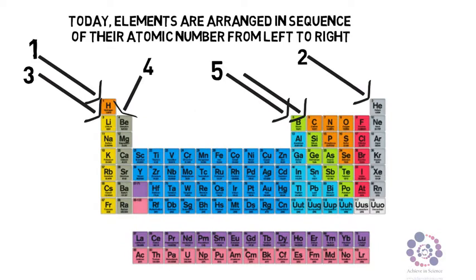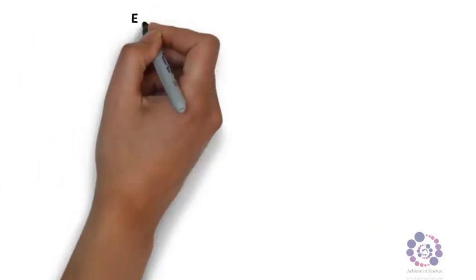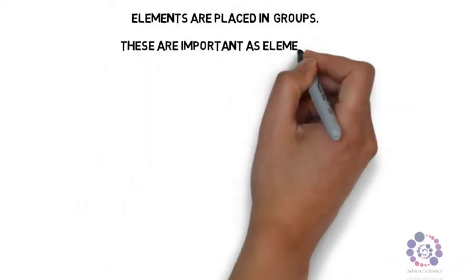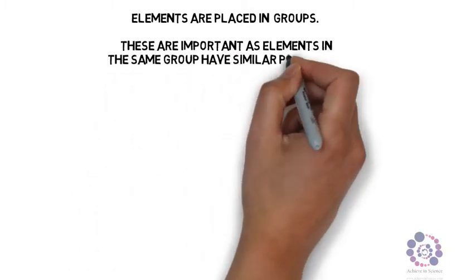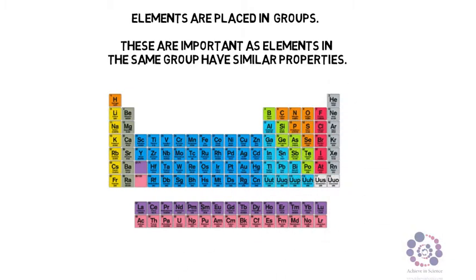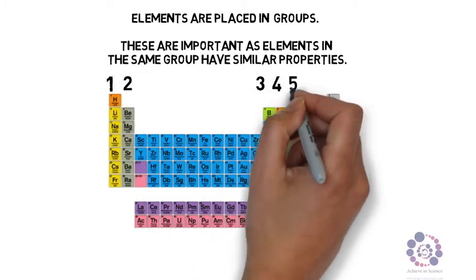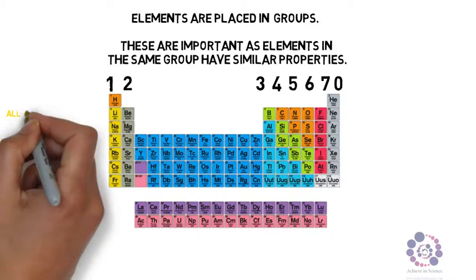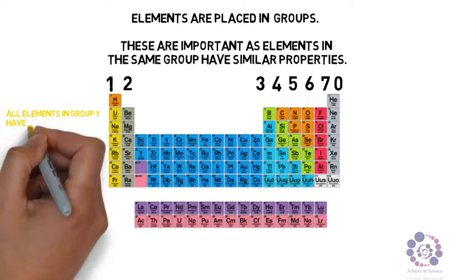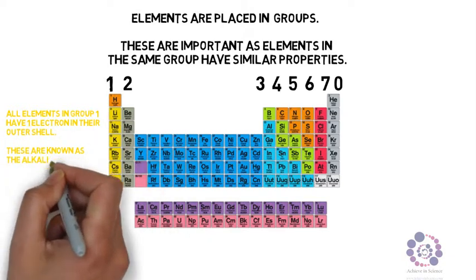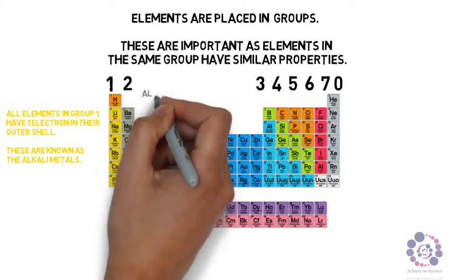As well as being placed in order of atomic number, elements are also placed into groups. These are important as elements in the same group have similar properties. There are 8 groups in a periodic table, the first column being group 1, then the next 2, etc. Group 8 is also referred to as group 0 because helium doesn't have 8 electrons. Instead, the 0 represents a full outer shell.